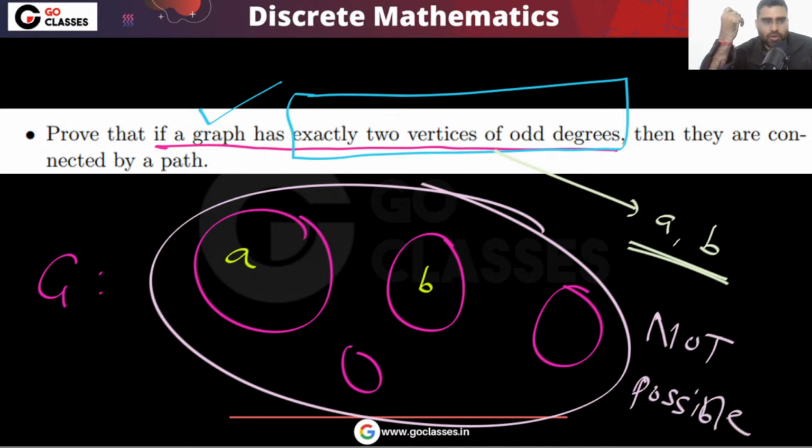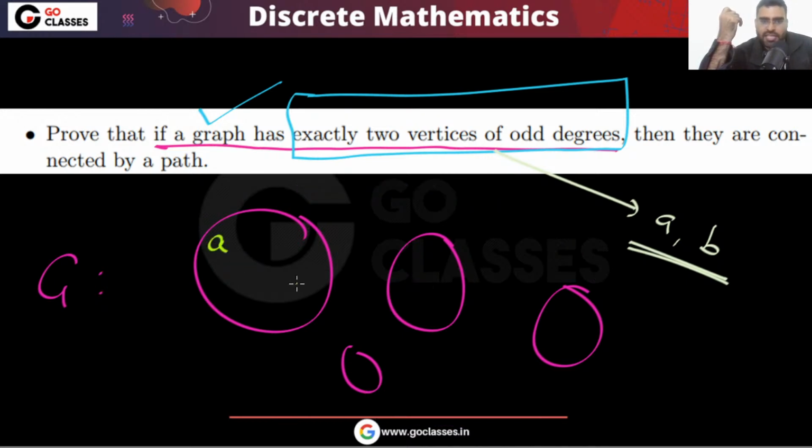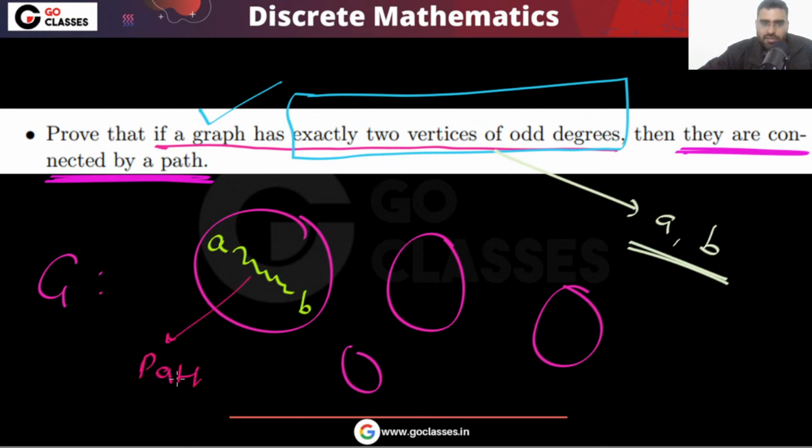So if this is not possible, then what can we say? We can say that they must be in the same component. If they are in the same component, then there will be a path. That's it. Okay. So did you notice the same statement you can rephrase in many ways?